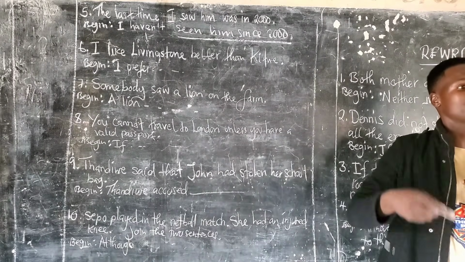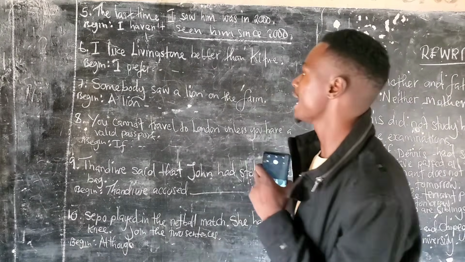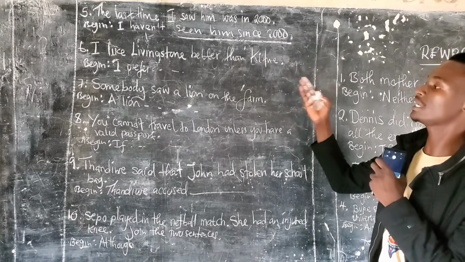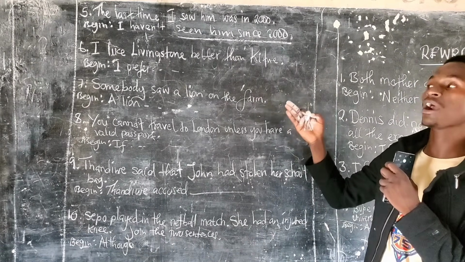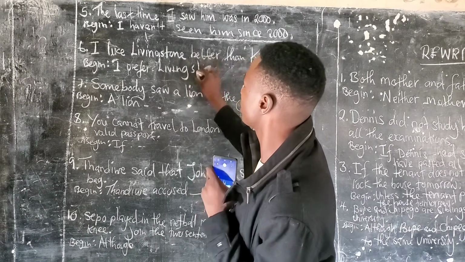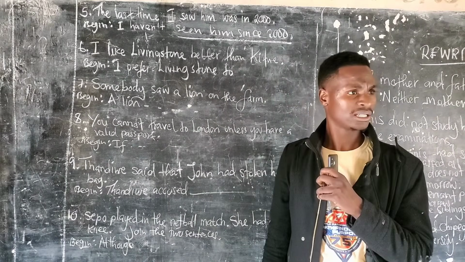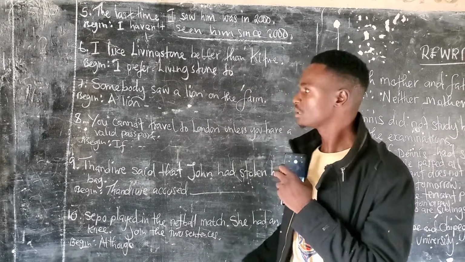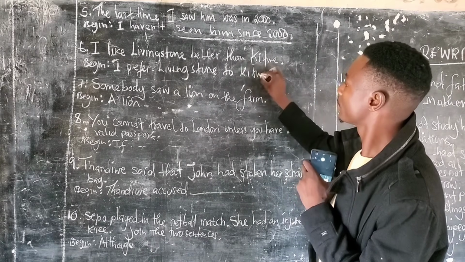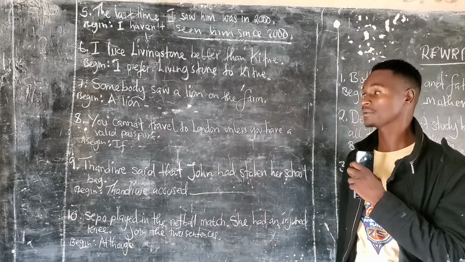Since when? Not since on Thursday. Okay. I like Livingstone better than Kitwe. Begin: I prefer Livingstone to what? Kitwe. Full stop. This is about preference.